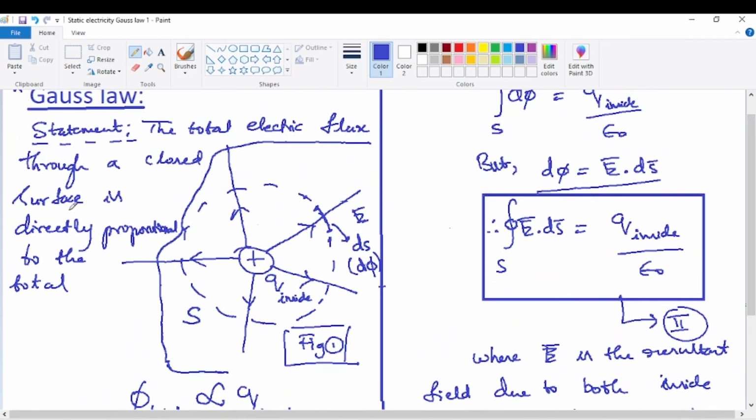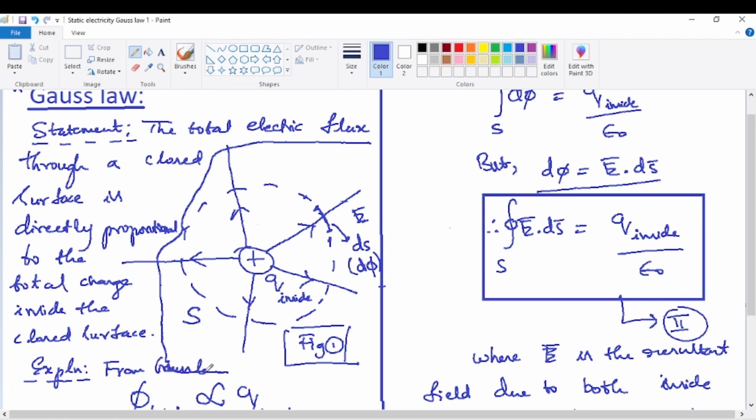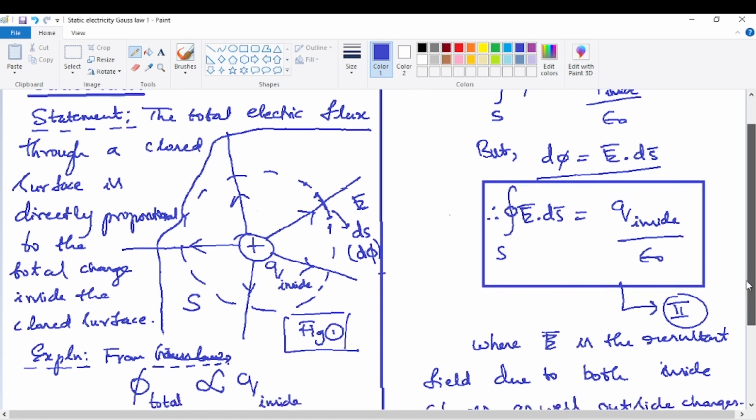So the total electric flux through a closed surface is directly proportional to the total charge inside the closed surface. So this is the statement. Next, the explanation directly from Gauss law. That means from the statement of the Gauss law we are getting this equation, this relation. So from Gauss law, phi total is proportional to Q inside.